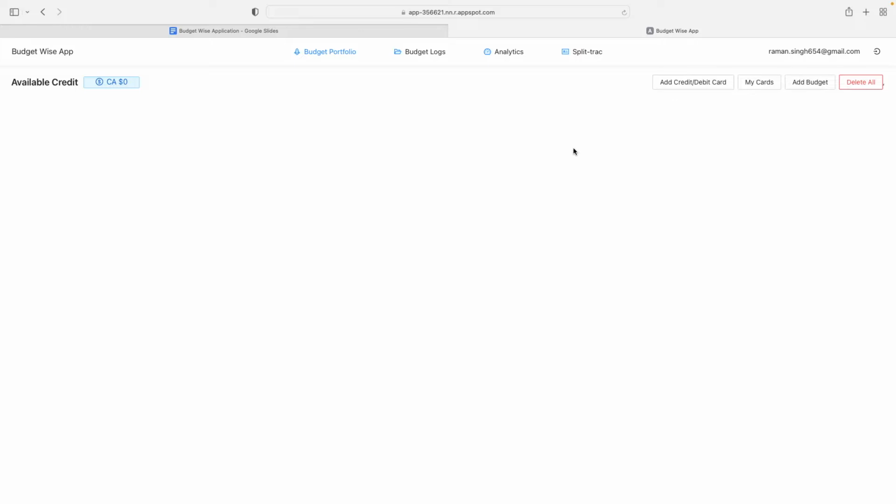Once the user is logged in, he can add different budget categories for different expenses. But note, you are not allowed to add a budget category unless the credit card information is added to your wallet and there is some credit in your wallet. Let's see how we could do that.